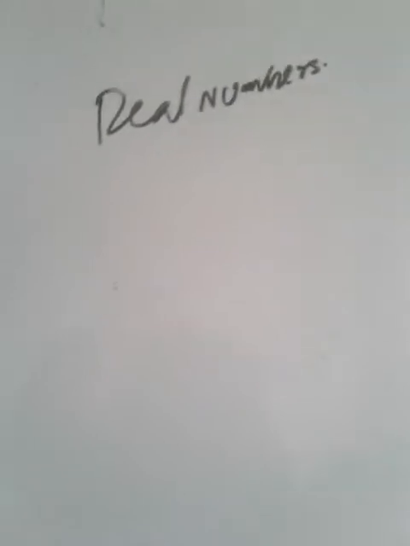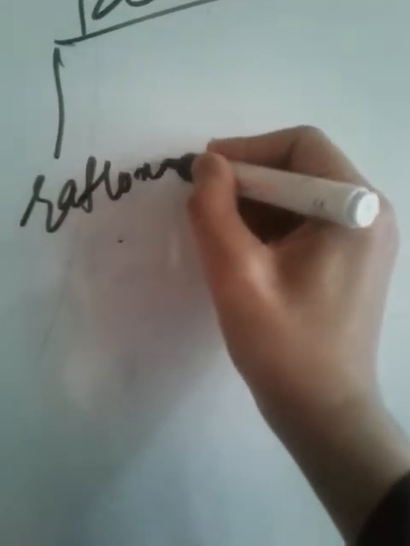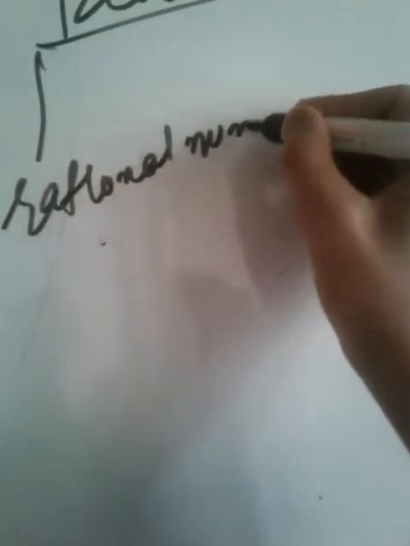Real numbers, what are real numbers? Real numbers include two sets of numbers, that is rational numbers and irrational numbers.